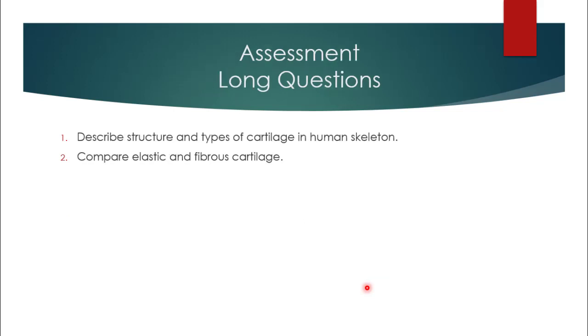Now we will discuss some long question answers related to this topic. Number 1. Describe the structure and types of cartilage in human skeleton. In this question, you will write the definition of cartilage first. You will also write the structure of cartilage. And then you will describe the 3 types of cartilage with diagrams. Number 2. Compare elastic and fibrous cartilage. In this question, you will write the comparison between elastic and fibrous cartilage by writing their important features and giving their common examples.